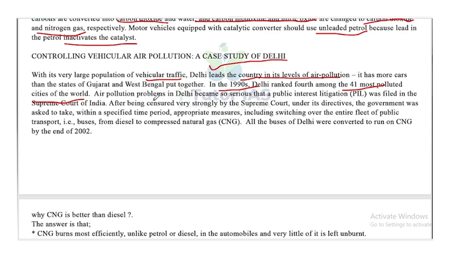Air pollution problems in Delhi became so serious that a public interest litigation was filed in the Supreme Court of India. After being censured very strongly by the Supreme Court, under its directives, the government was asked to take within a specific time period appropriate measures, including switching over the entire fleet of public transport, that is buses, from diesel to CNG, compressed natural gas. All buses of Delhi were converted to run on CNG by the end of 2002.